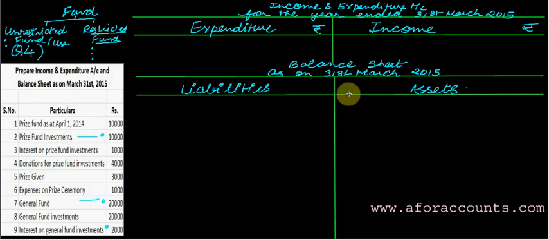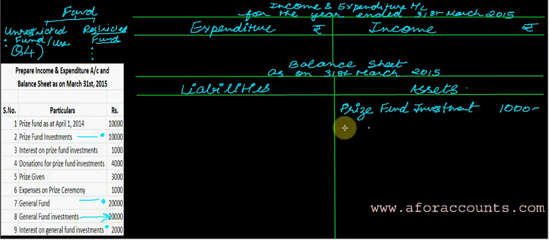So in the balance sheet, let me write here prize fund investment 10,000, and general fund investment 20,000, as my assets.